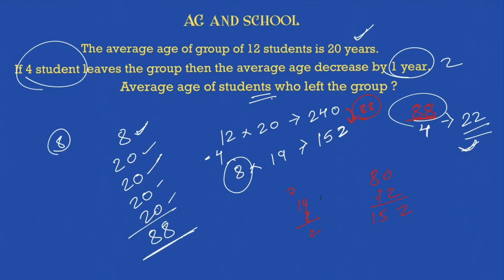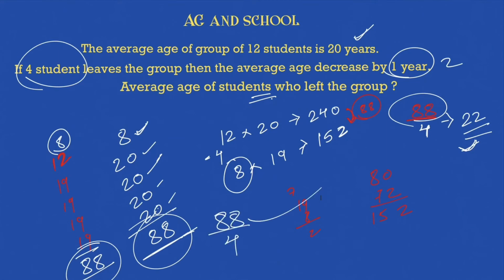Or else you can visualize it in this way as well, to maintain an average of 19. Okay, and there is also added in 12. So what will I say? They take out an extra 12, including theirs, and then they maintain the average of 19, so that again this will come out to be 88. Visualize it any way you want to get an 88 over here. 88 divided by 4, again the answer will come out to be 22. So the average age of the student who left the group is 22.